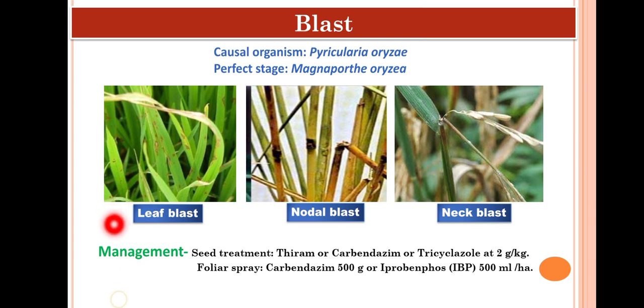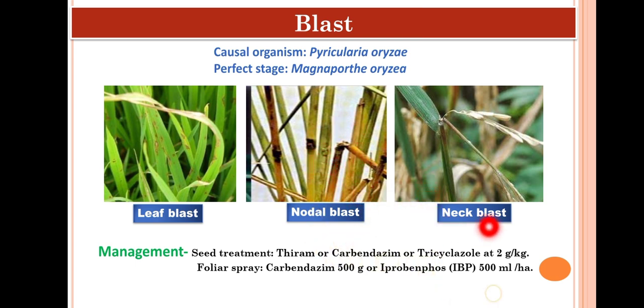On leaf it is called leaf blast. If symptoms are produced on nodes, then it is called node blast or nodal blast. Whereas if the symptoms are produced on peduncle or neck region, it will be called neck blast. So in case of leaf blast, spindle shaped spots are formed on leaf surface. Whereas in case of nodal blast, black lesions are produced on nodes which further girdle the nodal region, resulting in breaking of nodes.